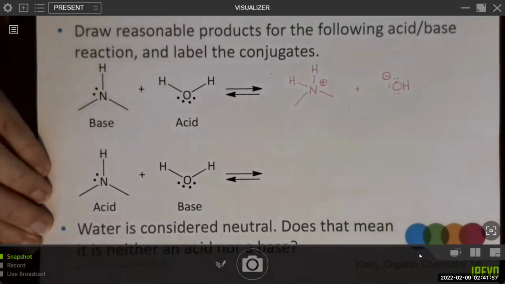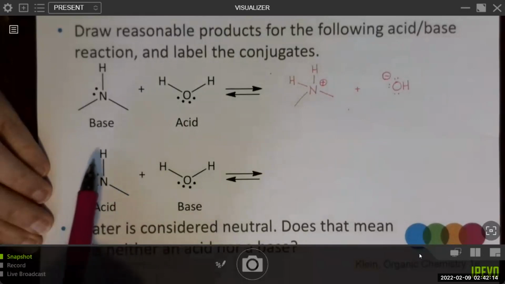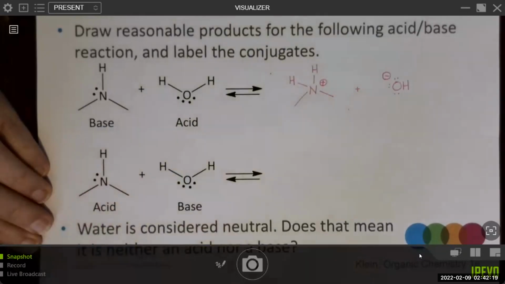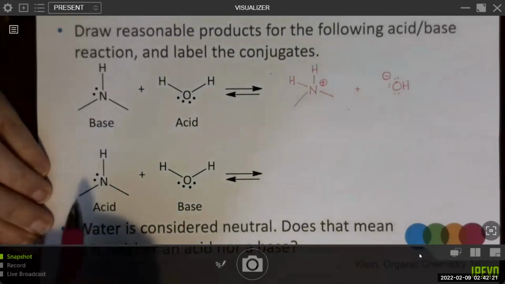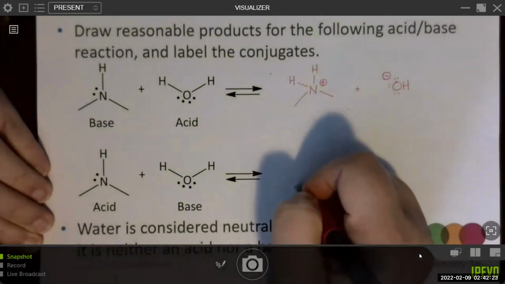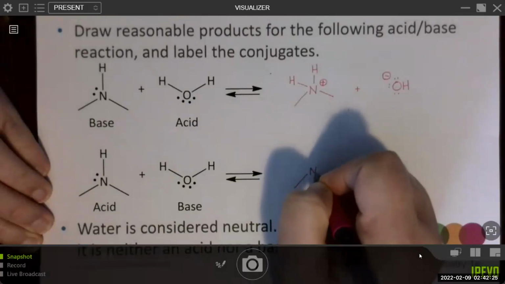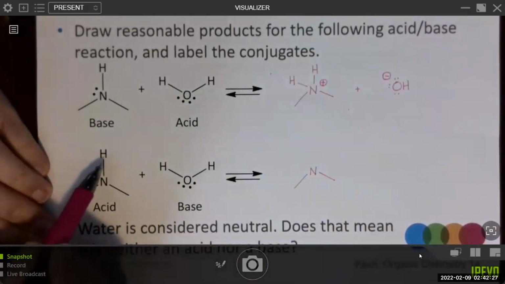So when we say proton transfer, we use that terminology because it's important to understand that we're only transferring the hydrogen nucleus, not any electrons associated with it. Okay, and then what if this is the acid? So if this was the acid, we would donate its proton to water as the base. So this is donating its proton. Remember that it does not donate anything other than hydrogen's nucleus.